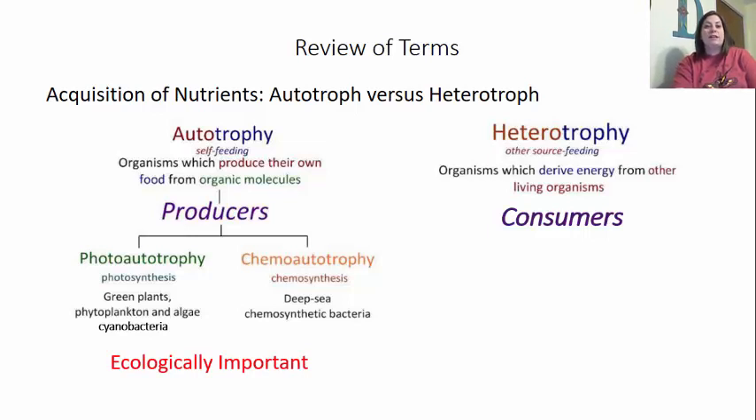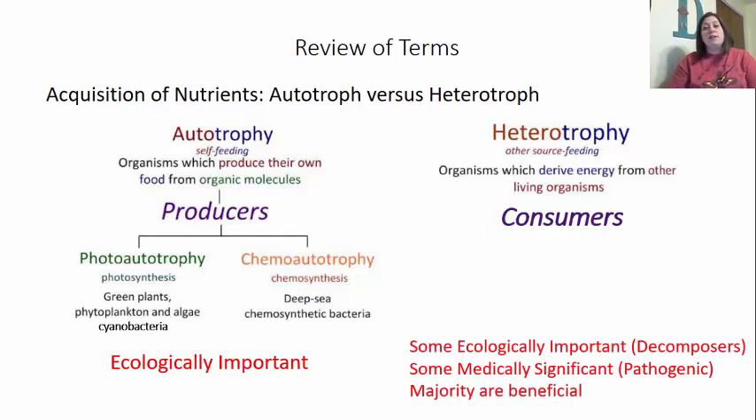So when we look, guys, at these two particular groups, the autotrophs, the producers, are very ecologically important. They are going to be the base of the food chain. They're the ones who are able to utilize the energy from the sun and are able to create food in this sense. So they are going to be the base of the food chain, and they're going to be very important in the ecosystem.